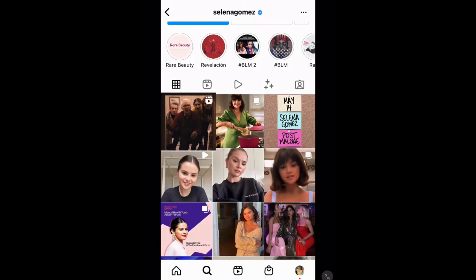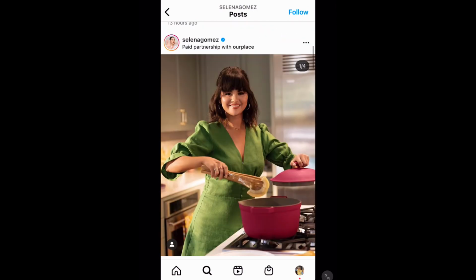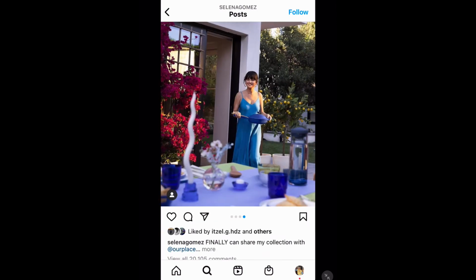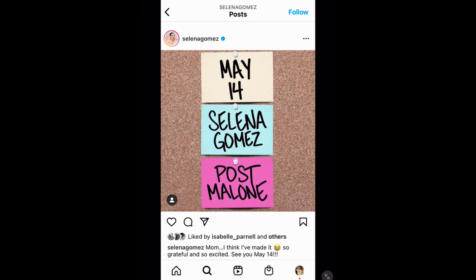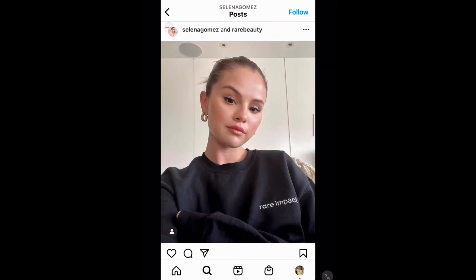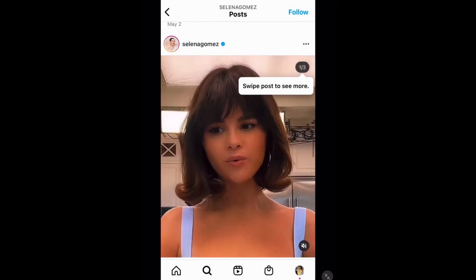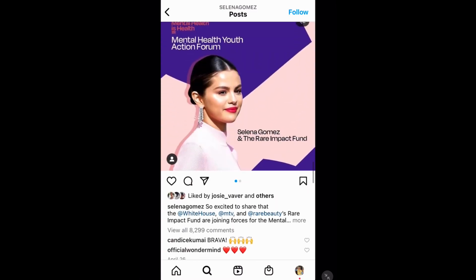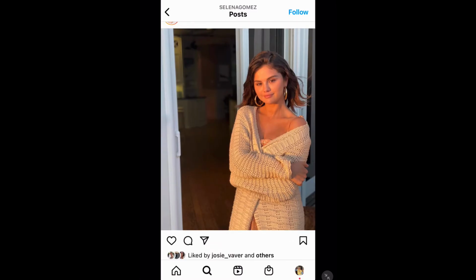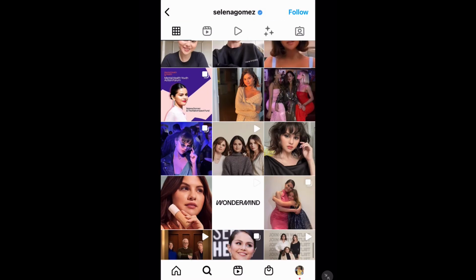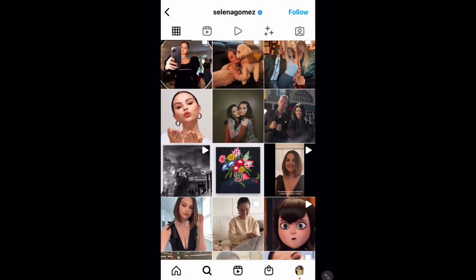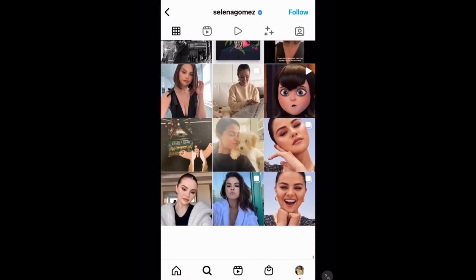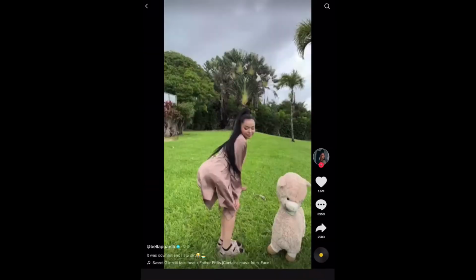Again, looking at Selena Gomez, another child celebrity, she tends to stick more to the 70-20-10 formula. She posts about herself, she posts about her brand, as well as in collaboration with other creators. She does a better job with it, seeing that Instagram is a little bit trickier to get that engagement on.